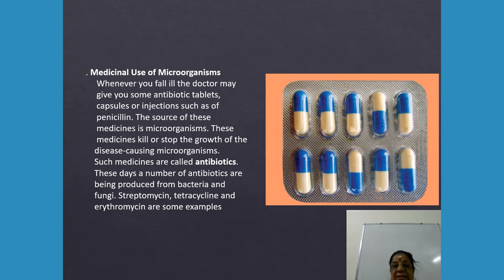And then vaccine. We'll talk about vaccine. When a microbe enters our body, the body produces specific substances called antibodies that help to destroy the microbe. The vaccine is a substance that is given to protect an individual from diseases. So this is for the medicinal use.